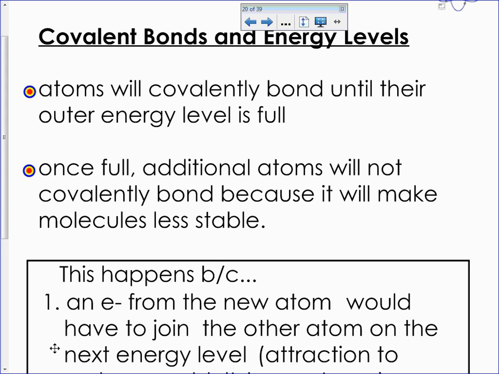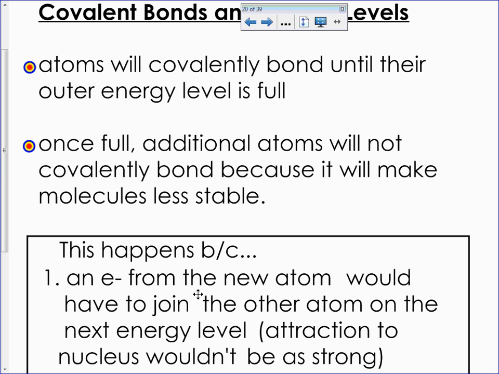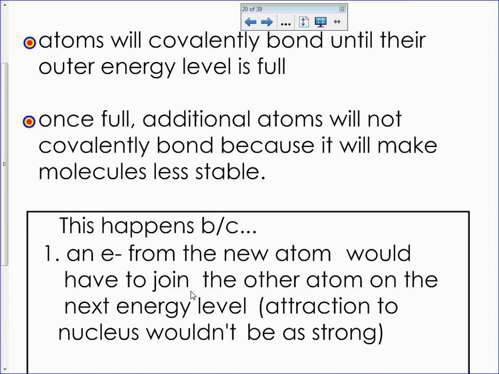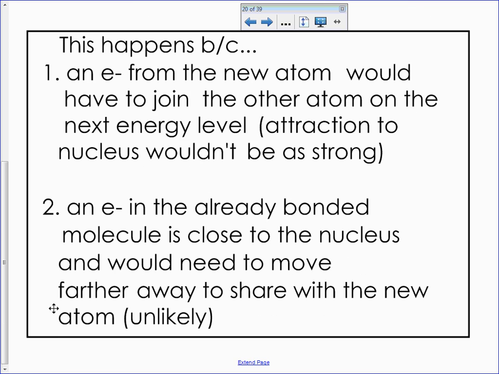And you don't have to write what's in the box here, but this happens because an electron from the new atom would have to join the other atom on the next energy level. So you would actually have to add an energy level for this to happen. And the farther away you go from the nucleus, the more energy levels away you are, the less attraction there is between that electron and the positive nucleus. And an electron in the already bonded molecule is close to the nucleus and would not need to move farther away to share with the new atom. So it's unlikely that once they're bonded and stable, they're as close as they possibly can be to the nucleus, they aren't going to move away from it.